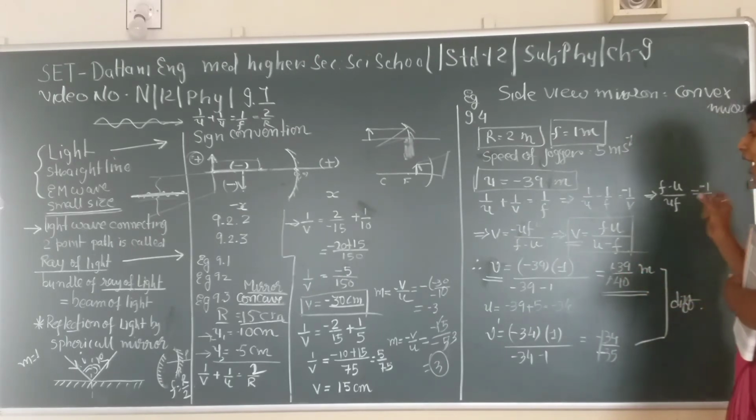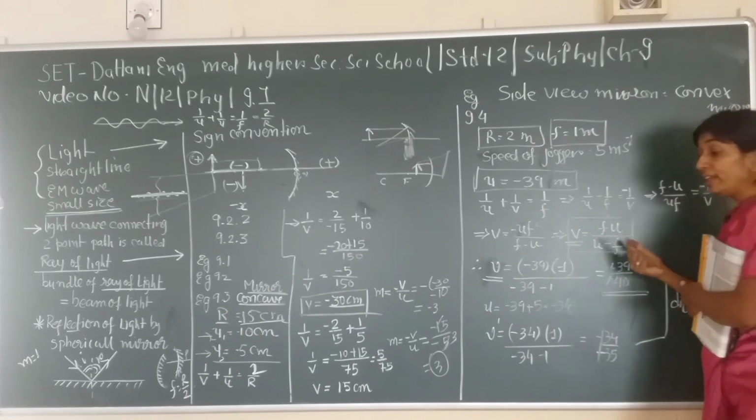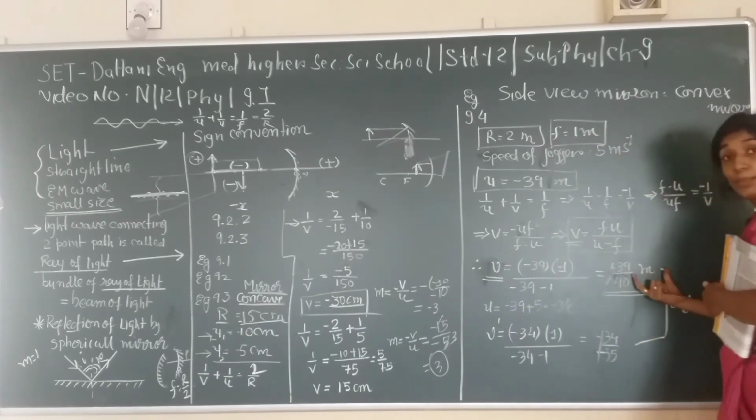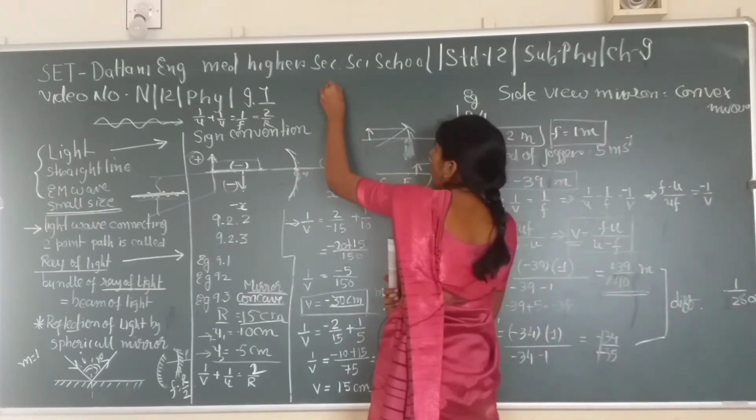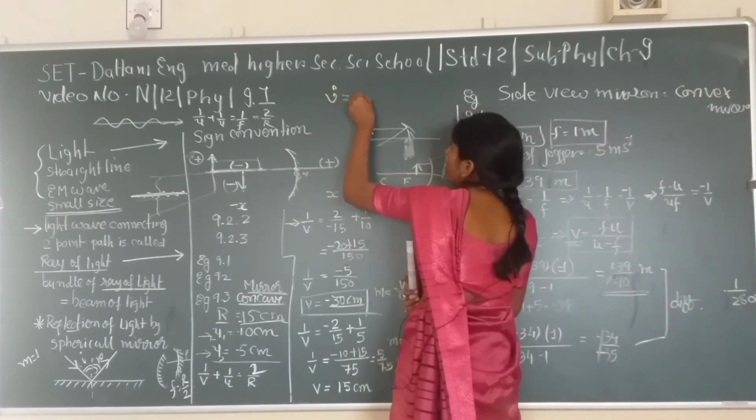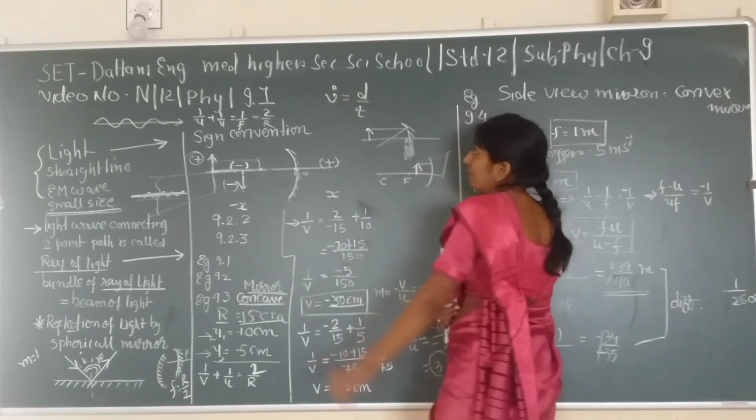Now we need to know the speed of this image. How do we calculate velocity? Velocity is distance divided by time.